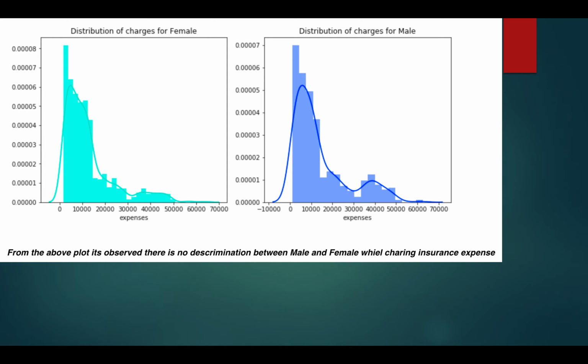Okay, so let's distribute the expenses borne by the person based on their sex. It is observed that both men and women are charged almost equivalently. I mean, there is not much discrimination between men and women when the premium is charged. So we can say the sex column will not make much sense for us. We'll see when we do an EDA on this.